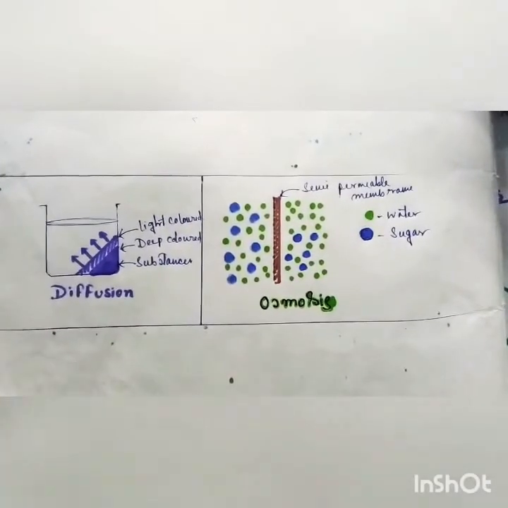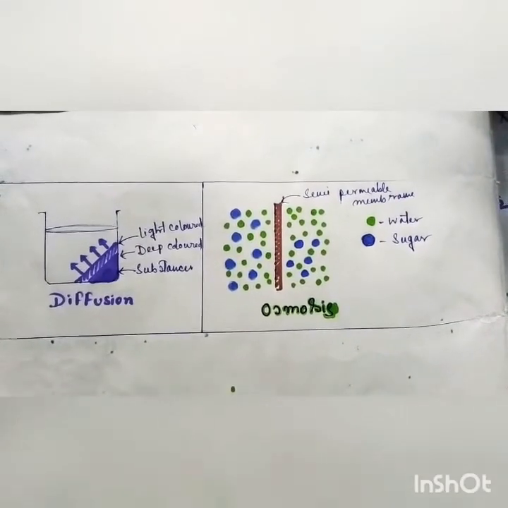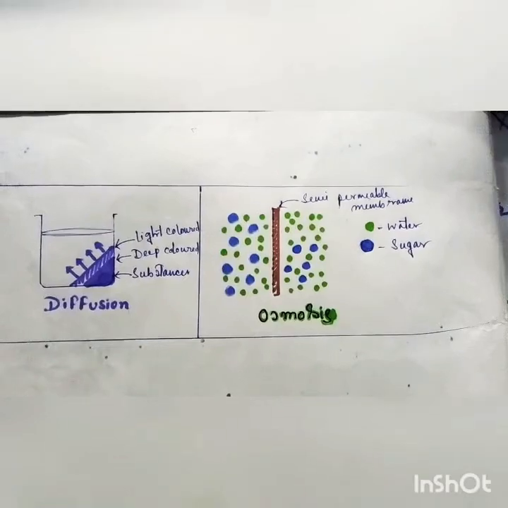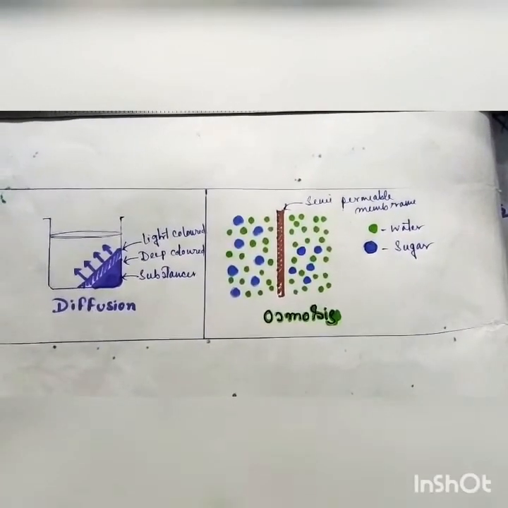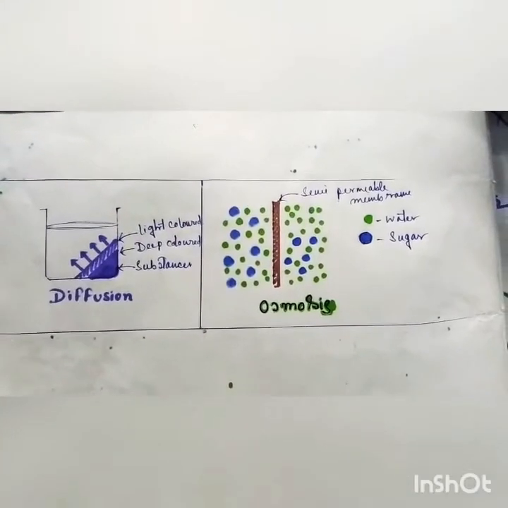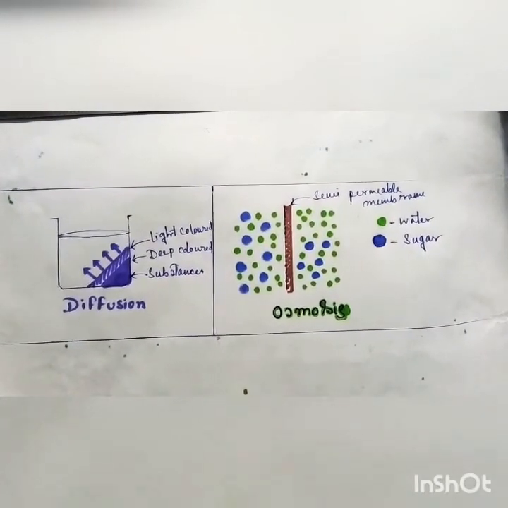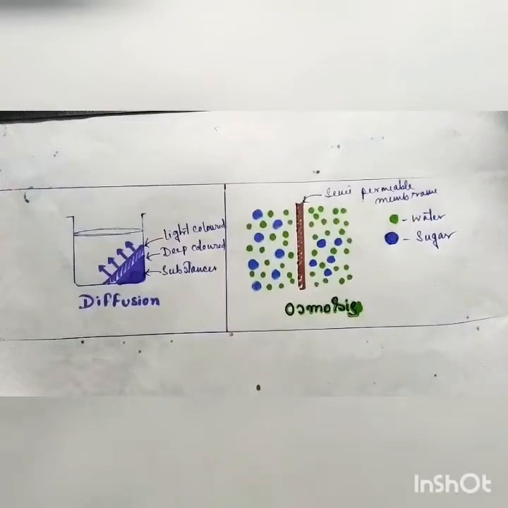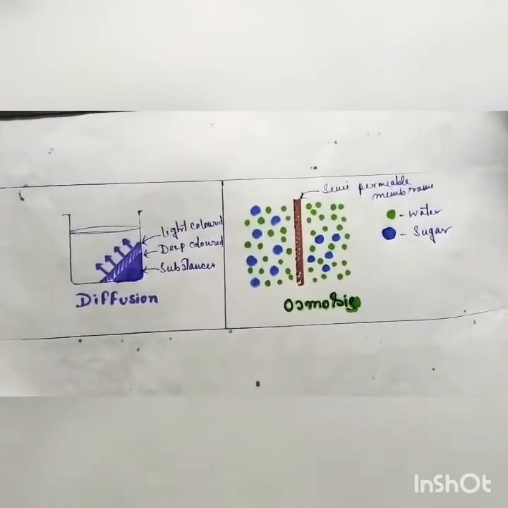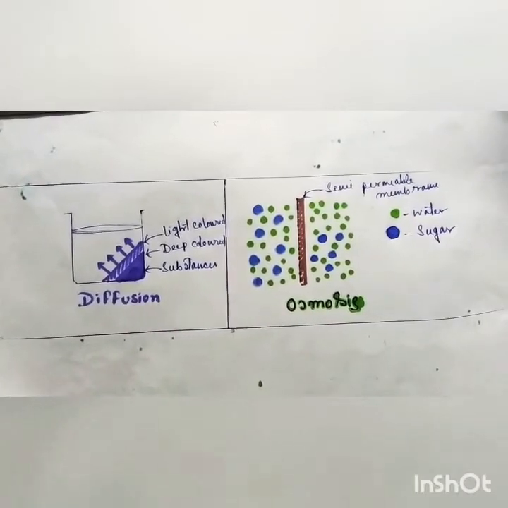Now see the right side. In case of osmosis, what is osmosis? Now I have taken a sugar solution. See, now the water molecules which are smaller than the sugar molecules are passing through a semi-permeable membrane having the porosity such that the molecules of water can pass through it.